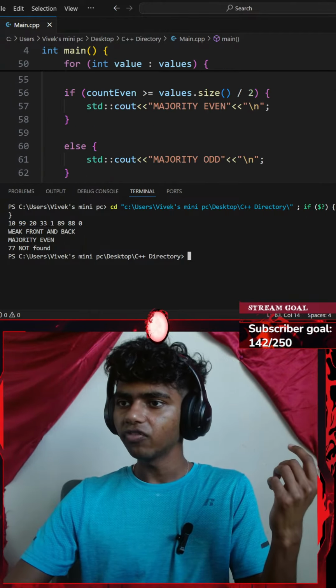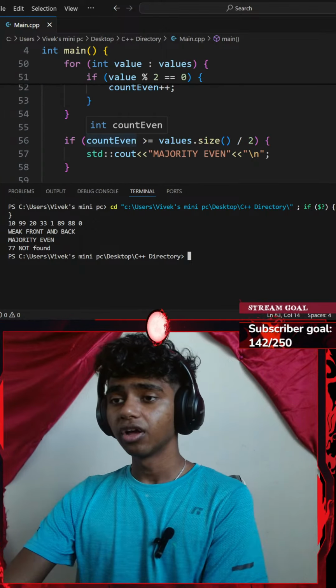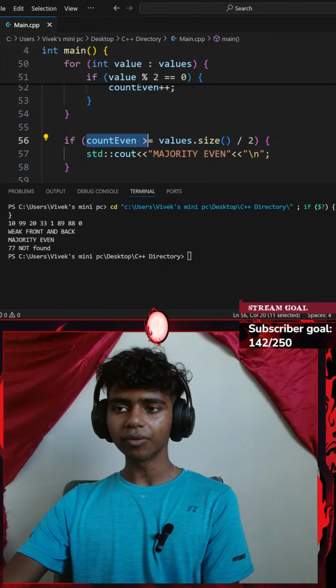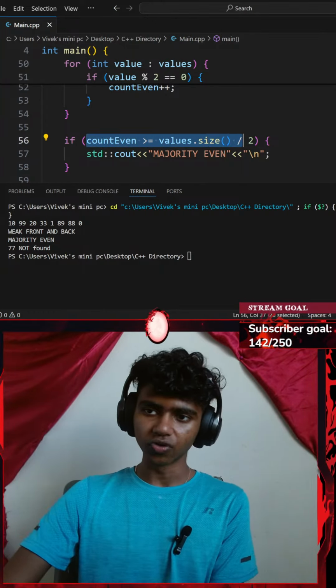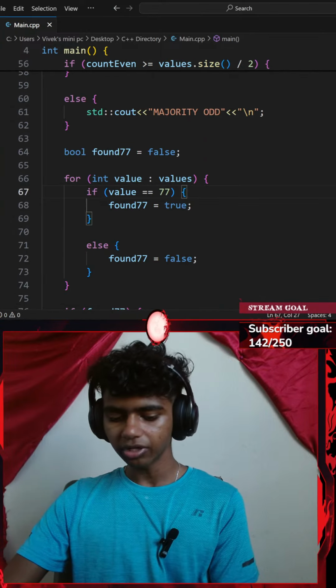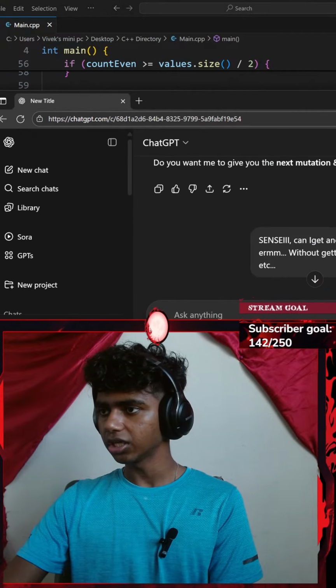I did say if my even numbers count is either greater than or equal to 4, it says majority even. Perfect. Okay, let me go ahead and do a Control C, copy that, and get ChatGPT here.